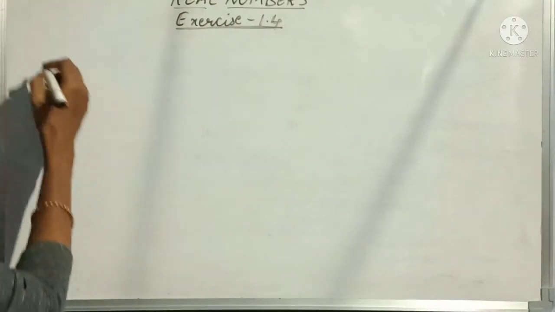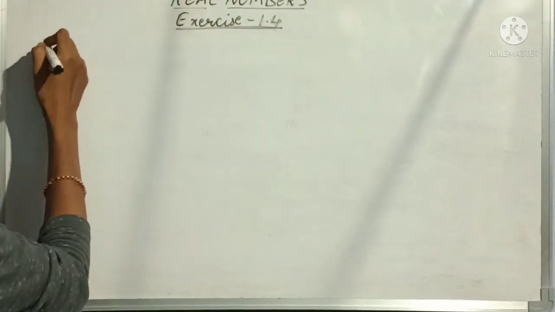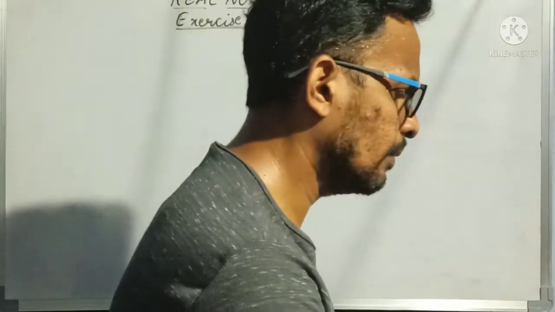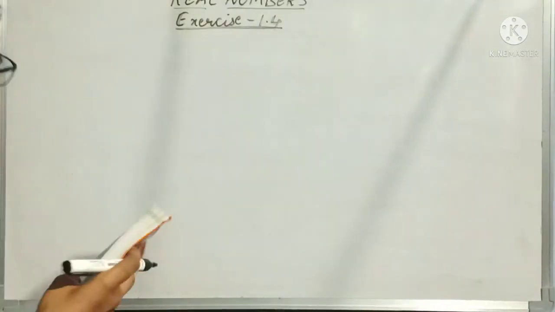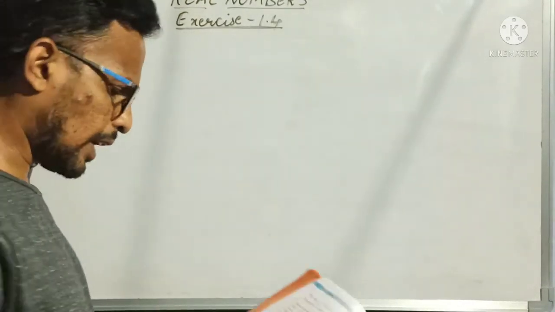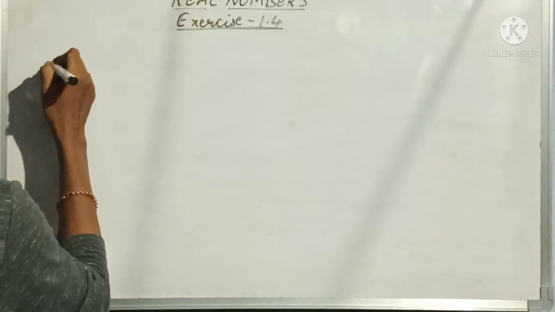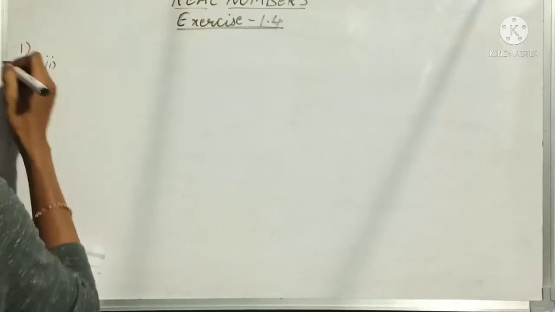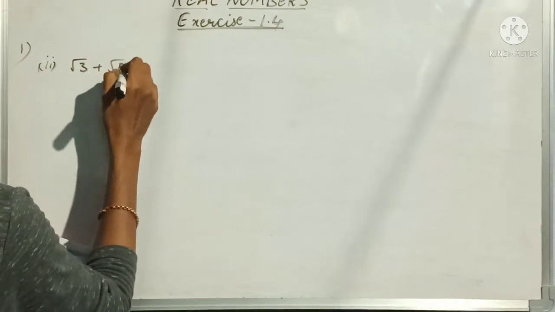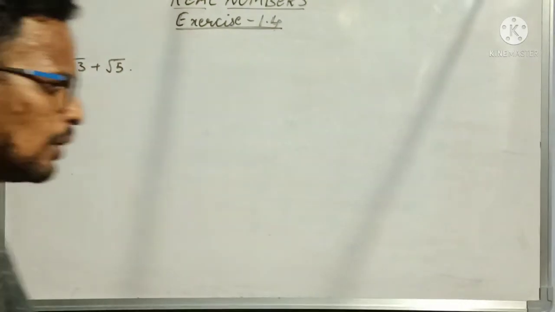Now the second problem, in that first Roman numeral. What is that second problem given there? Let us see. I hope everyone understood the first problem, right? Okay, thank you. So now the second problem: root 3 plus root 5. Now let us solve this.